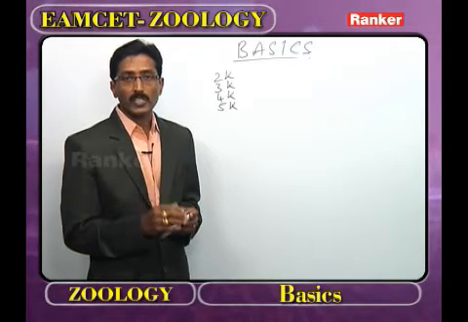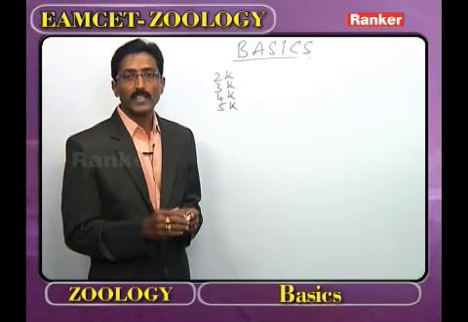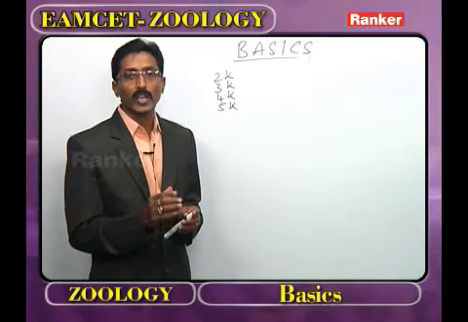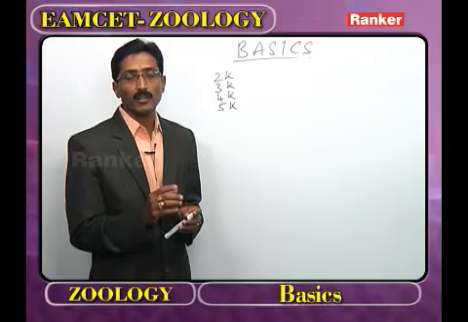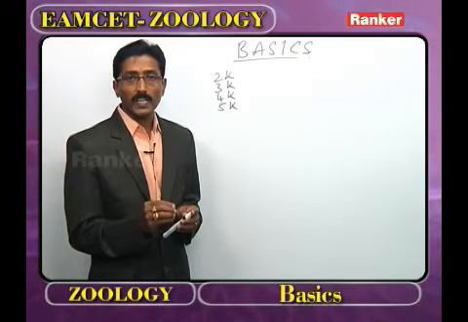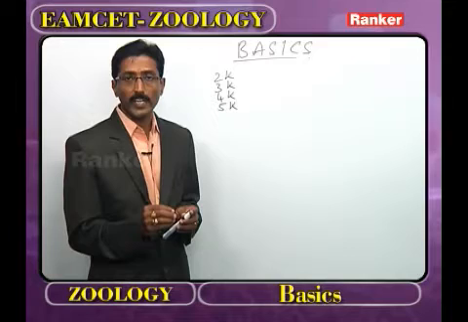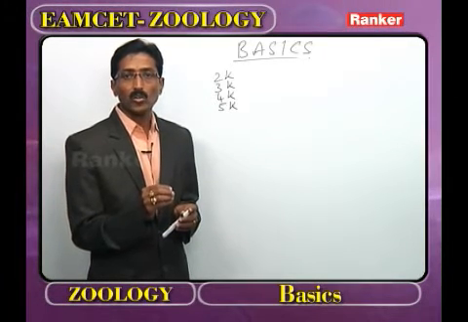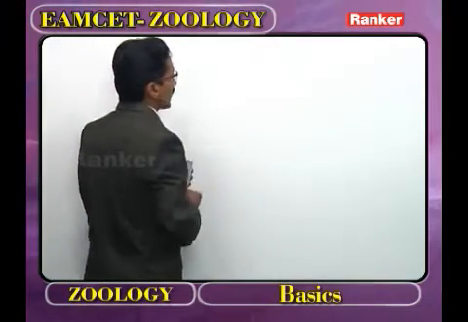In the kingdom Protista, all are unicellular eukaryotes, whereas in the kingdoms fungi, plantae and animalia, all are multicellular eukaryotes. In the kingdom fungi, all are multicellular decomposers, whereas in the kingdom plantae, all are multicellular autotrophs, whereas in the kingdom animalia, multicellular heterotrophs are present.